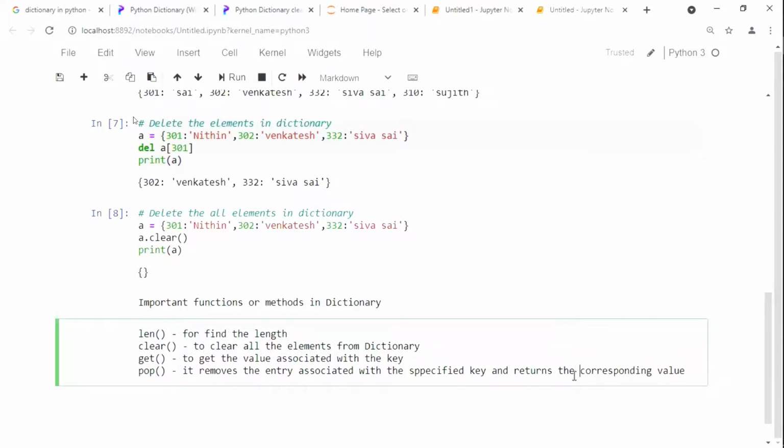That means it removes the entry also. For example, if I say d dot pop of 301, then this value will be terminated. That means 301 will be deleted, and it will continue from 302 onwards.